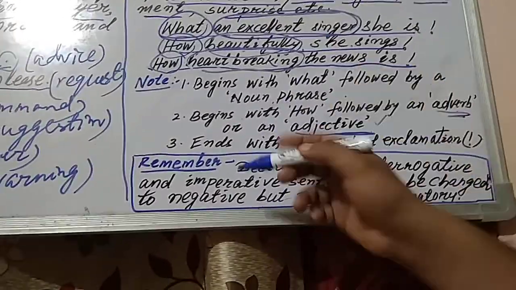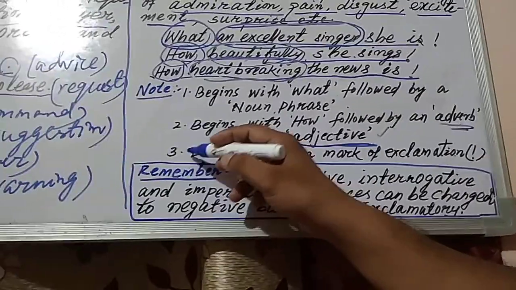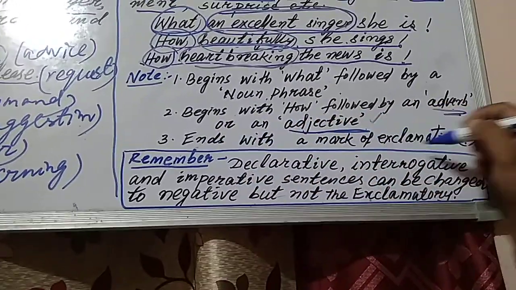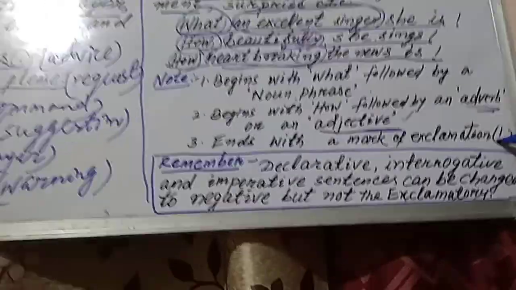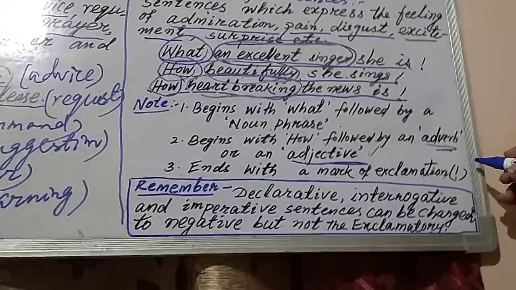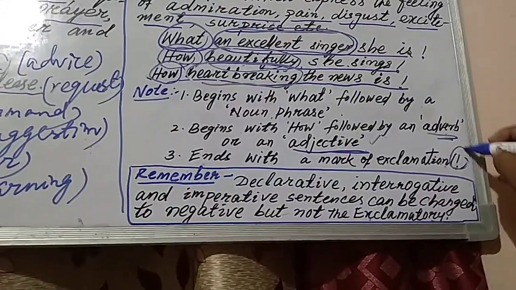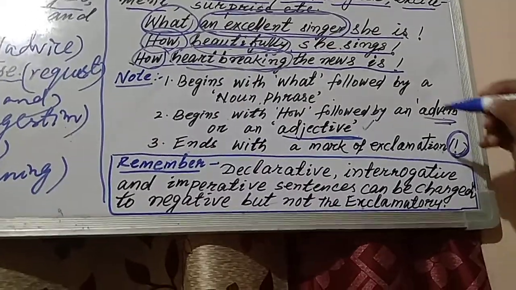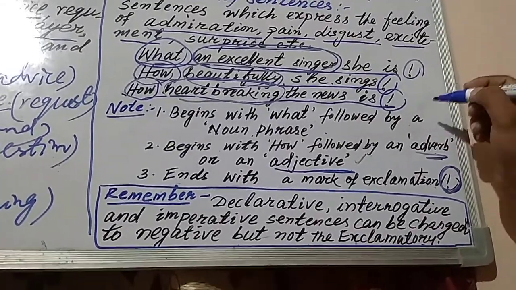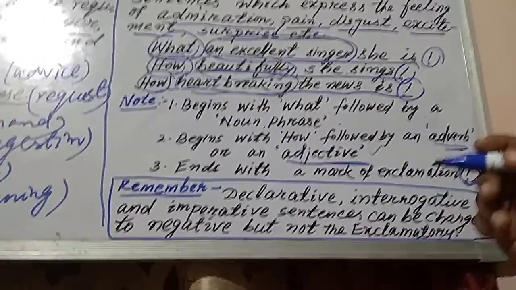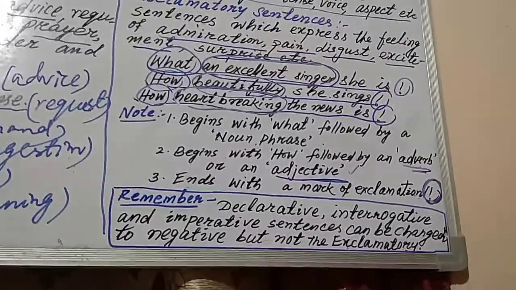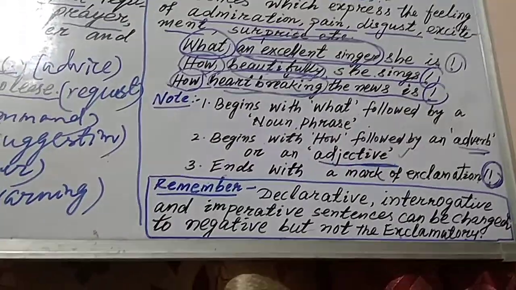The next one is, you can see these sentences end with a mark of exclamation. That means there is an exclamatory mark. You see here, these are the mark of exclamation. This is all about your interrogative sentence, imperative sentence, as well as the exclamatory sentence.